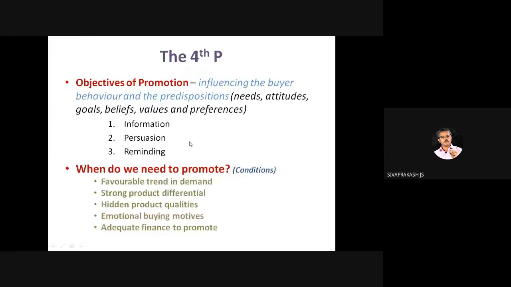If you study this, you will get it. Then what is the fourth P? The fourth P deals with promotion. So what is the objective of promotion? That's the problem with us, right? But it used to be in the question paper. Influencing the buyer behavior and predisposition is the objective of promotion.